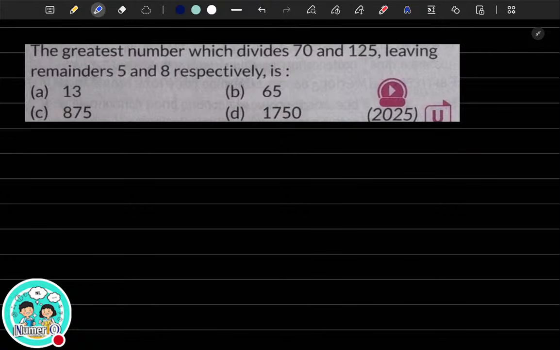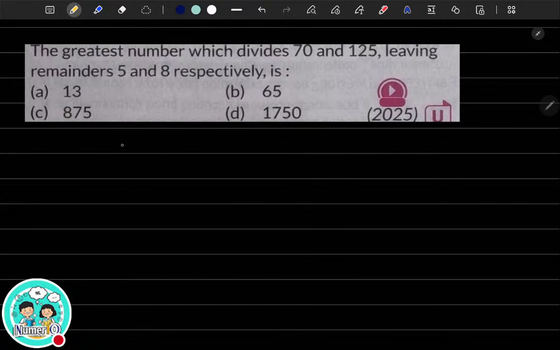The minute you are asked the greatest number which divides, what does it mean? It means find the biggest number which can divide both 70 and 125 perfectly. But in order to get those numbers, you will have to first subtract the remainders from the given numbers in order to get the actual numbers.